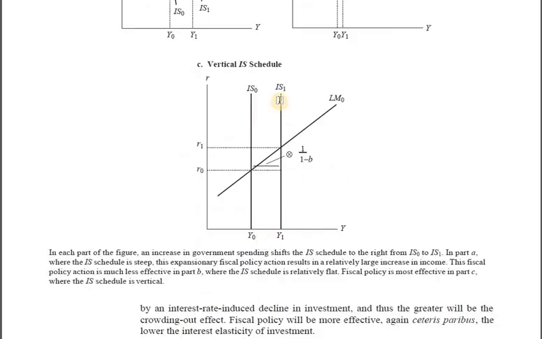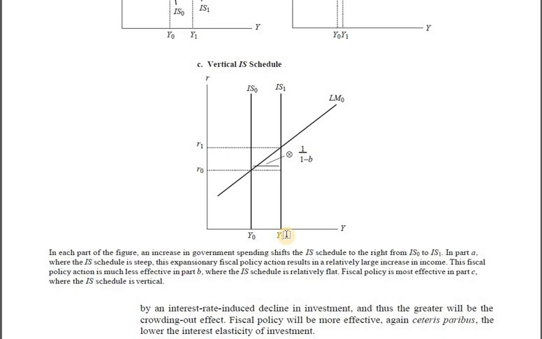That's it. Let's say the IS curve is vertical, then it's an absolutely good situation if we are talking about fiscal policy, because there's going to be no crowding out at all. No matter what the level of the rate of interest in the economy is, entrepreneurs are not concerned with this, because investment is not dependent upon the rate of interest. This is how it is. Fiscal policy, talking about here: government injects expenditure, and that's how income goes up from here to here. Transaction demand for money goes up, demand exceeds money supply, interest rate in the economy would go up. That's how speculative balance would come down, and that's how the money market would again be in equilibrium.